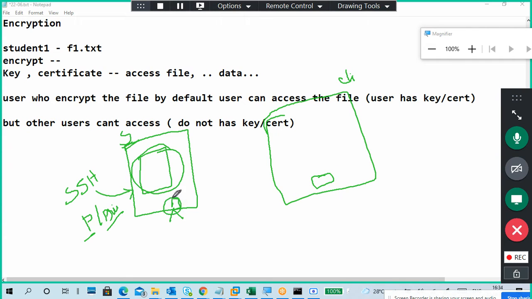So both sides require a key pair. The server side uses it to encrypt the data, and the client side, once we receive the data, uses it to decrypt the data. So we have a key at the server side as well as the client side. Whenever I access the data, to see it we need a key. If you have the key, you are able to open the data and see the content of the data.